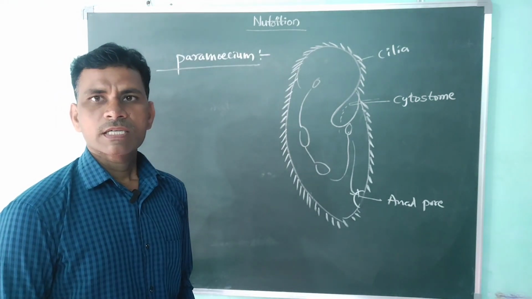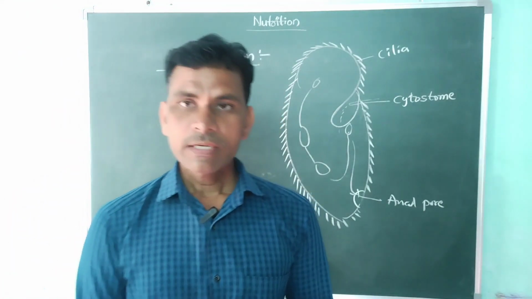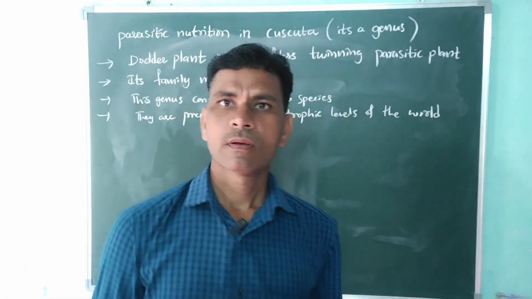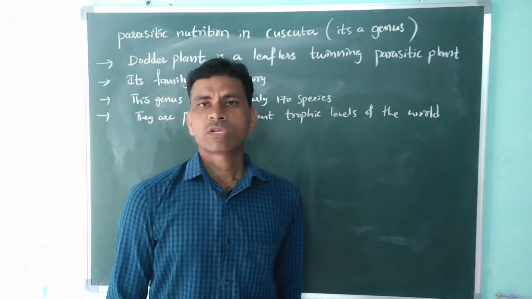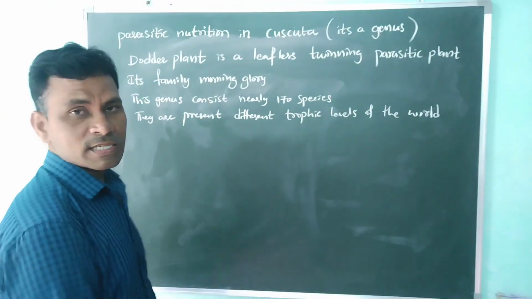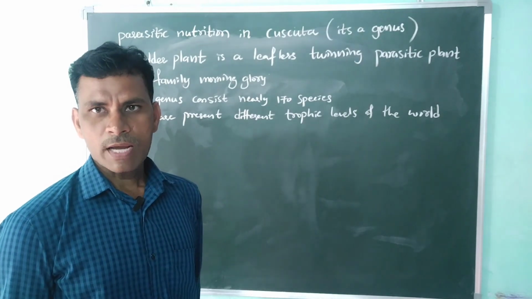So next we are discussing digestion or nutrition in Cuscuta, parasitic nutrition in Cuscuta. Cuscuta is a genus. In this we take one example, the dodder plant.